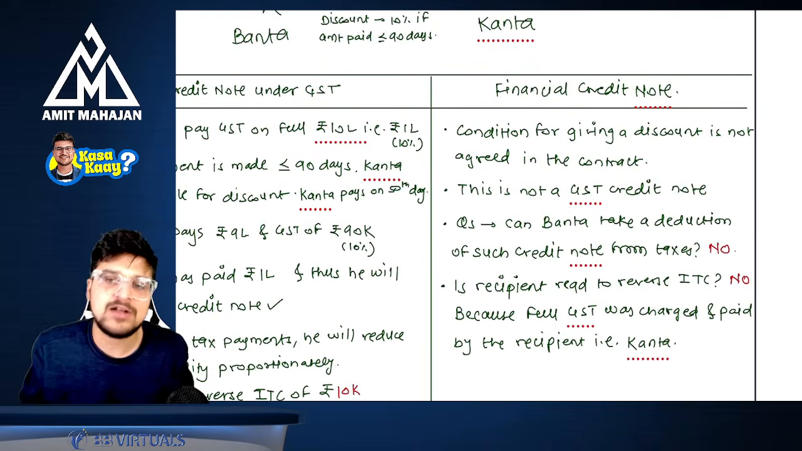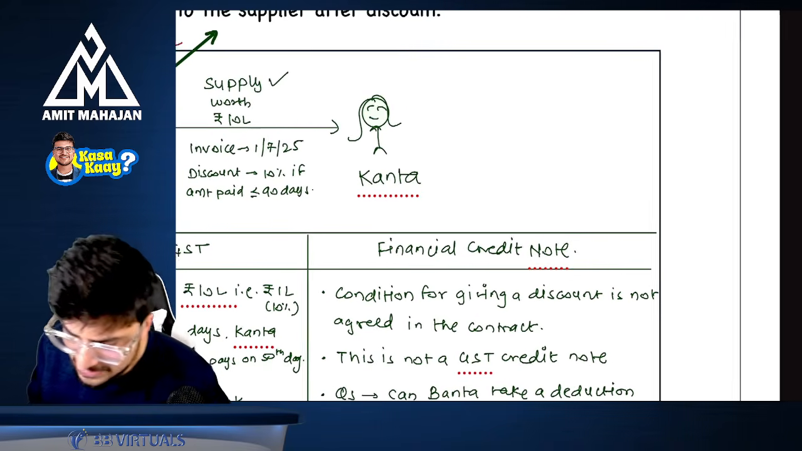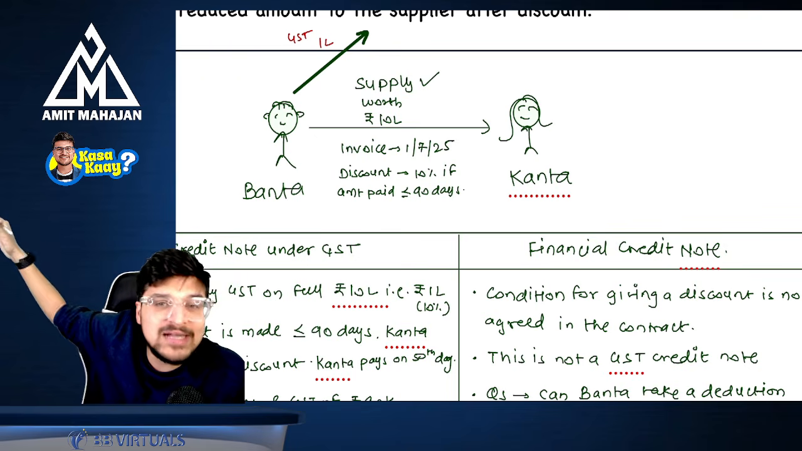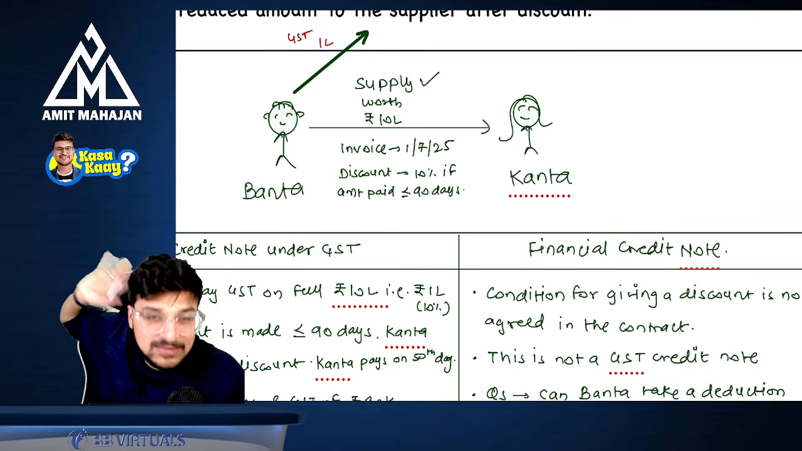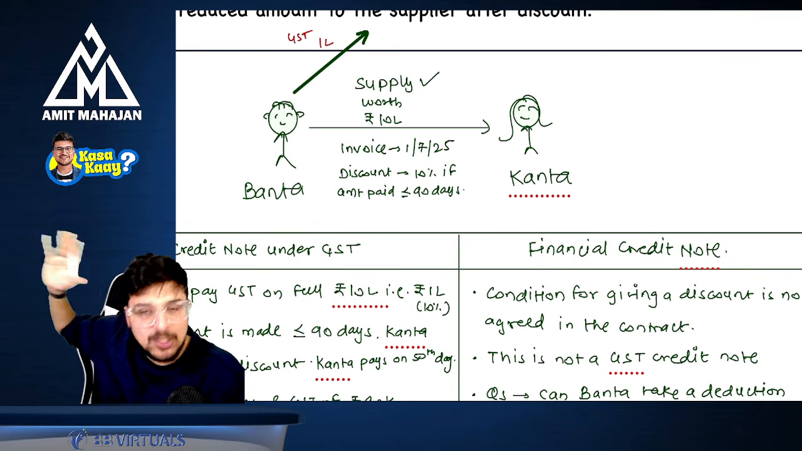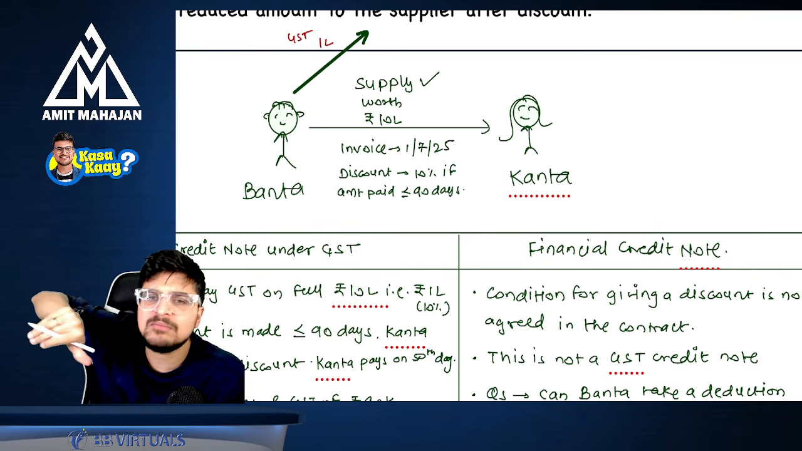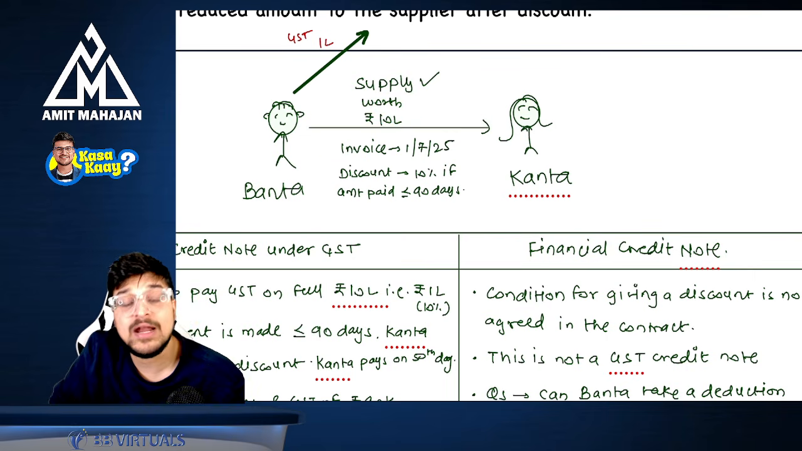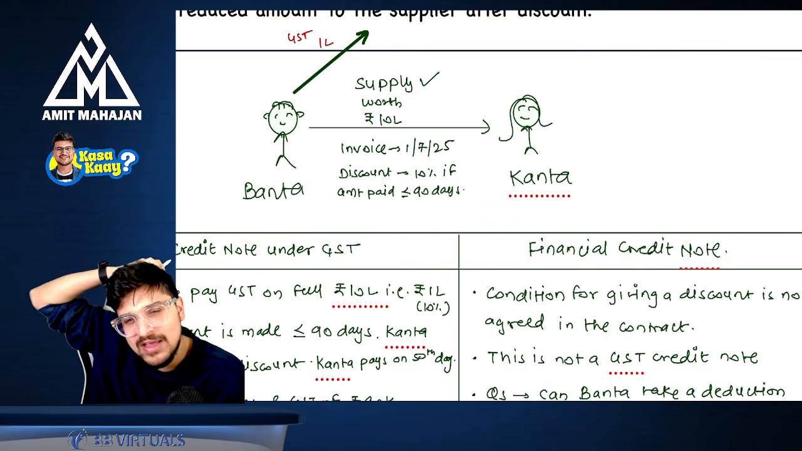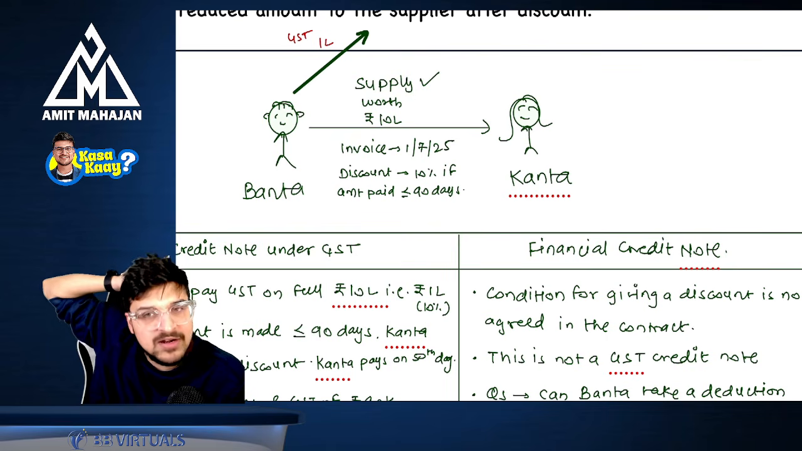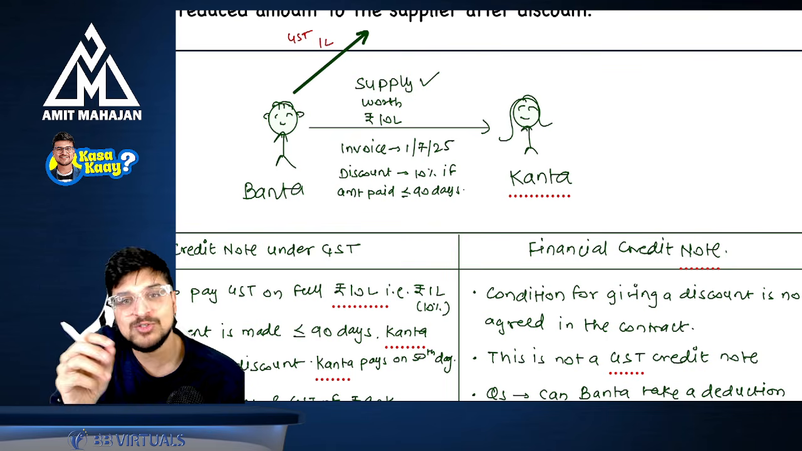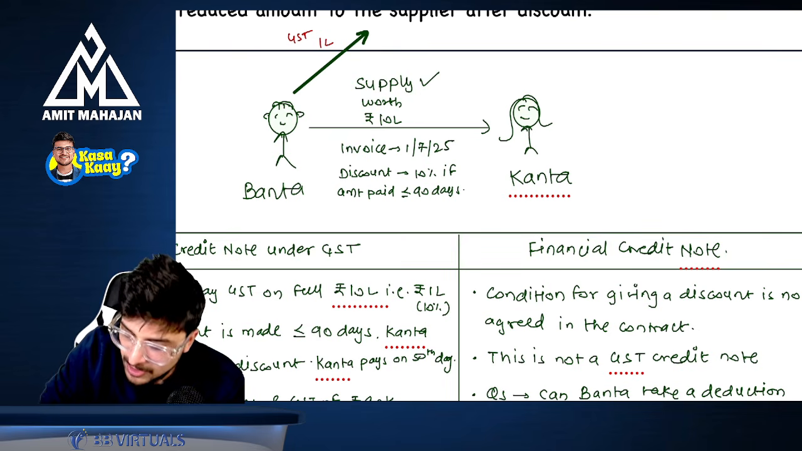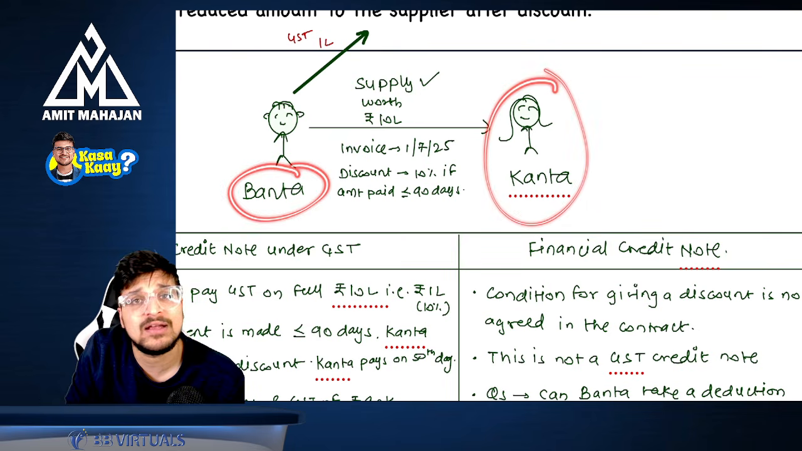But there is some financial credit note as well. Now, what is the meaning of financial credit note? Say, for example, in the case of Kanta and Banta, it was not agreed that there will be some discount. This discount is not linked to any invoice. Please try to understand, there is no agreement between Banta and Kanta for the discount. He has given the supply for 10 lakh rupees. Supply is made, and after that, Banta said, "Okay, Kanta looks beautiful. Let's give her a discount of 10%." So there was no agreement as such, but only because Kanta looks beautiful, that's why Banta has given her the discount, right?